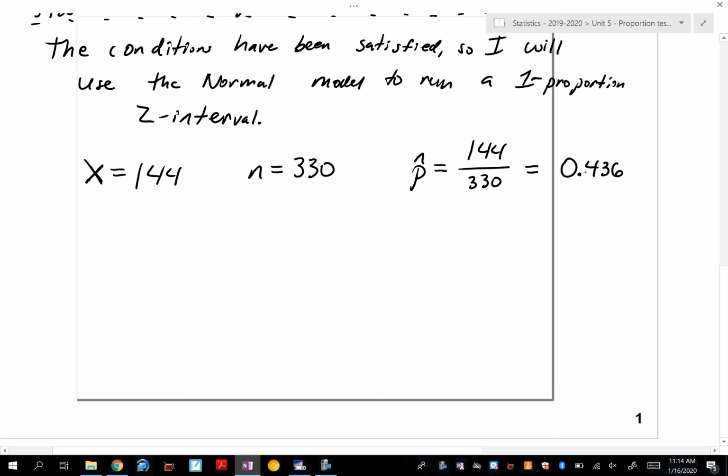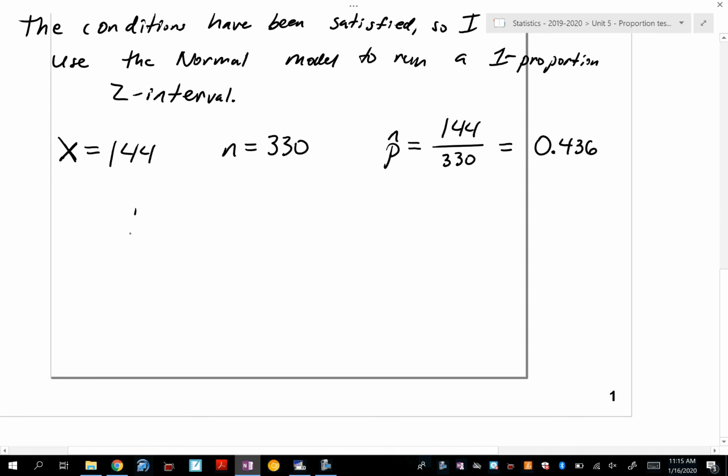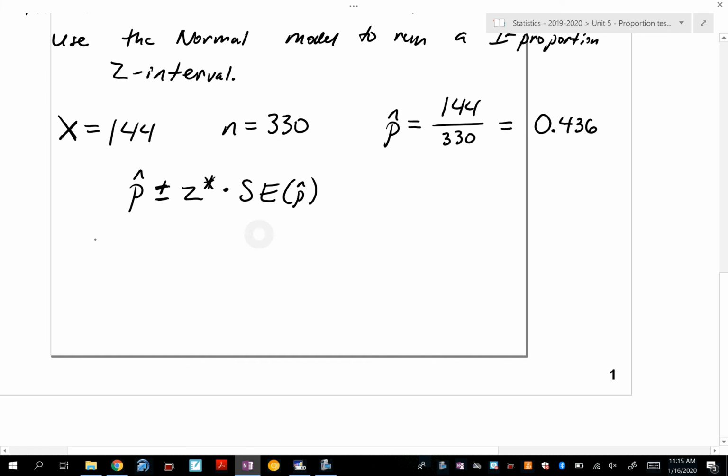Now I'm going to use the formula for a confidence interval with proportions. The formula, I'll write it down for you, is p hat plus or minus z star times the standard error of p hat. Obviously I've done this for a long time, so I just have it memorized. You do it so much, you remember it. So we already know p hat, right? What is p hat? 0.436 plus or minus. Now, do you guys see z star?